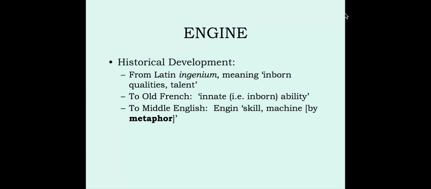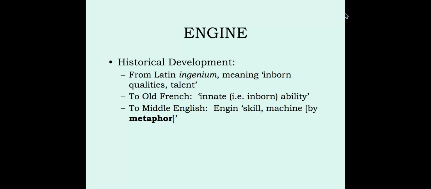And notice that English also gave the word a new meaning. In Middle English, engine meant skill, which is still an ability that's inside you. So it's not necessarily inborn, right? You learn skills too. They're not necessarily innate. So it's a little bit different. And secondly, in Middle English, it came to mean machine.